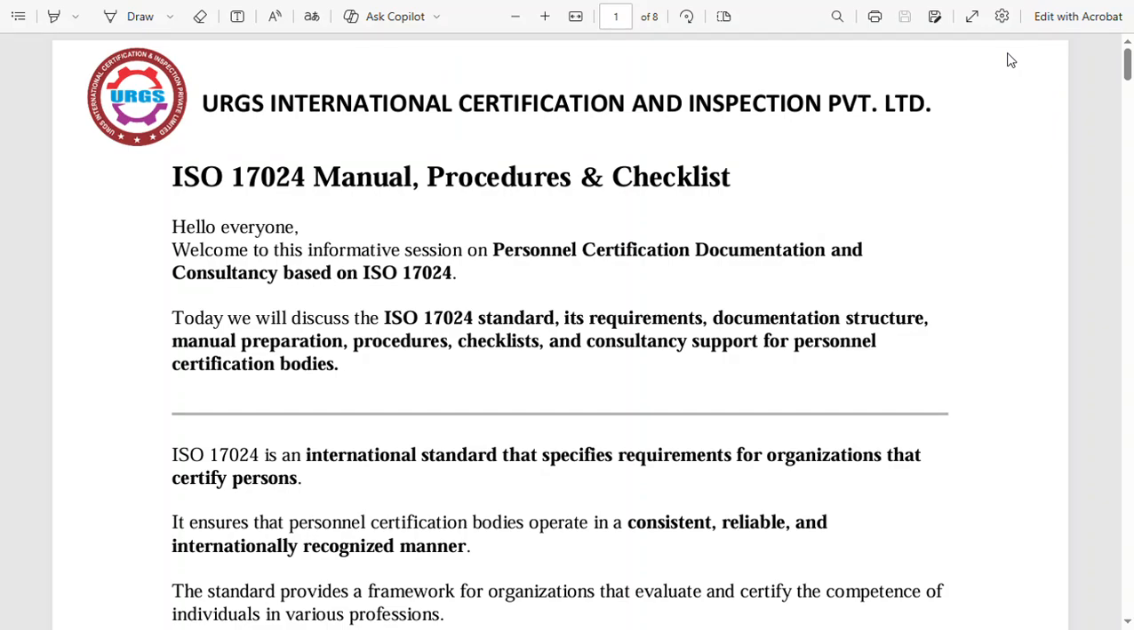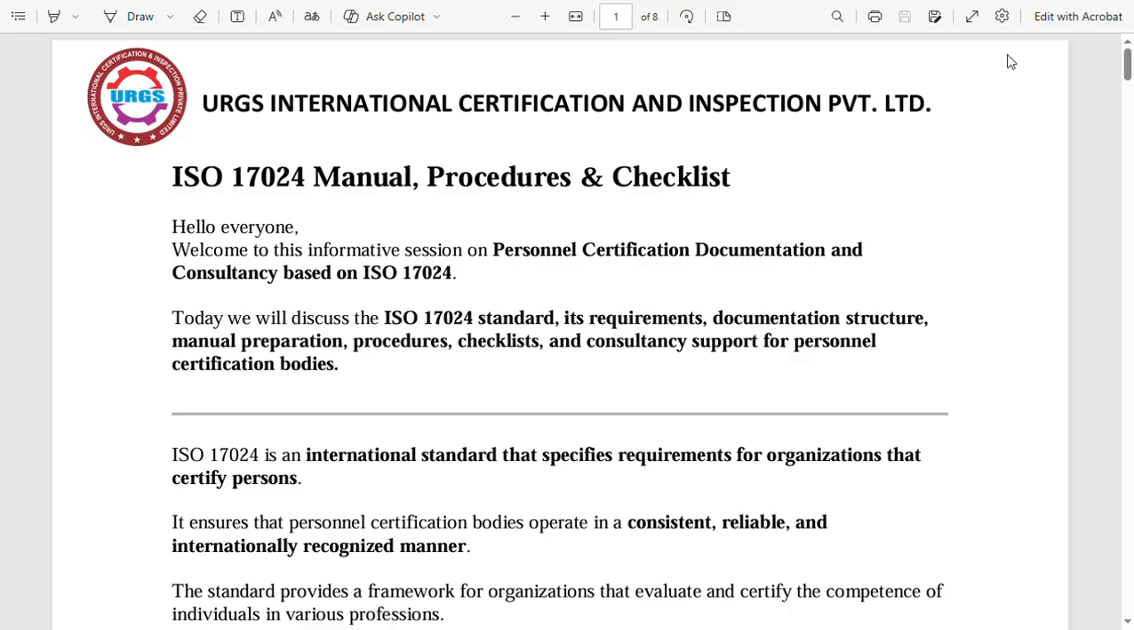ISO 17024 Manual Procedures and Checklist. Hello everyone, welcome to this informative session on personal certification, documentation and consultancy based on ISO 17024.